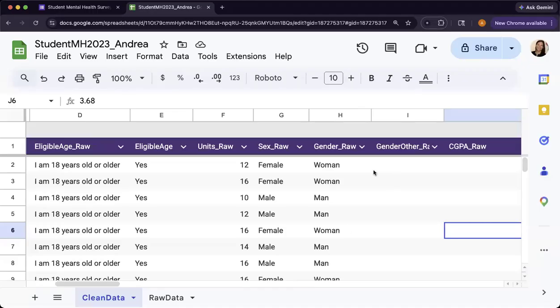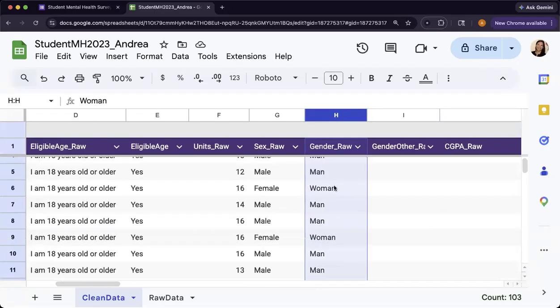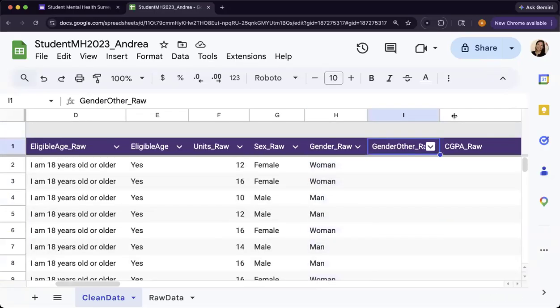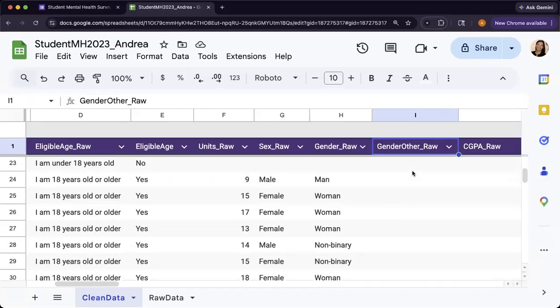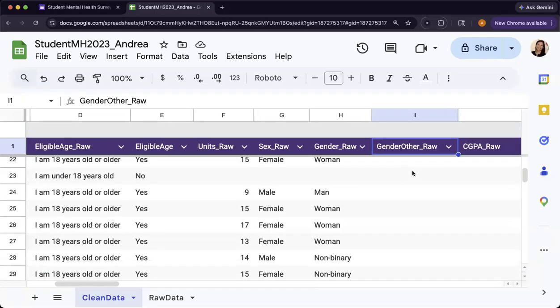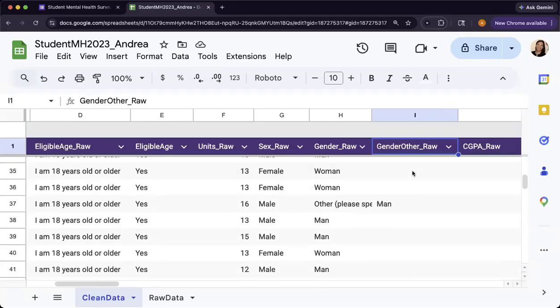So for this gender option, I had different response options for gender. And then this gender other was basically where people could write in their gender if they don't feel like the category represented them. So you can go look through it. In Jamovi, you can actually see the responses that they gave. But I think it's good to look at it here and see if there's anything that can be combined.